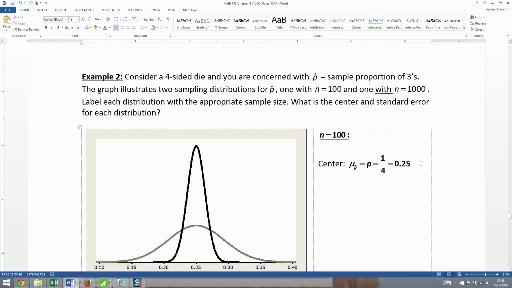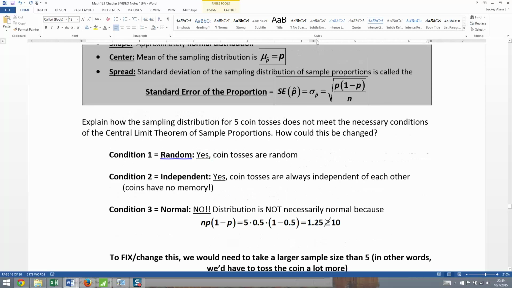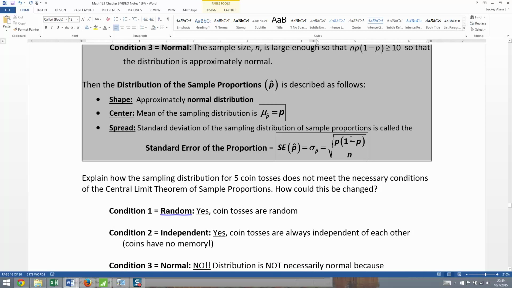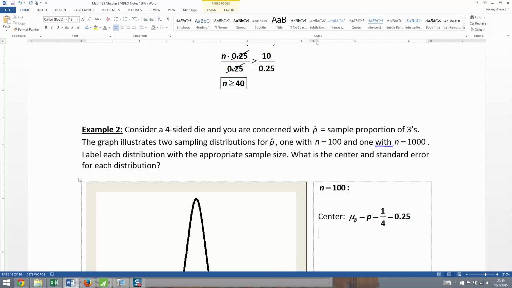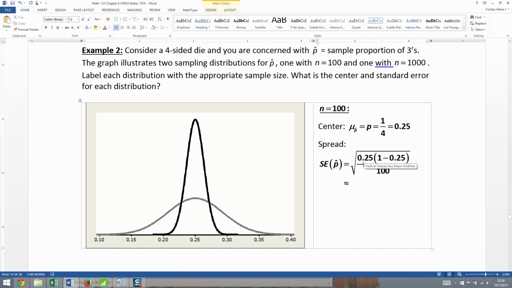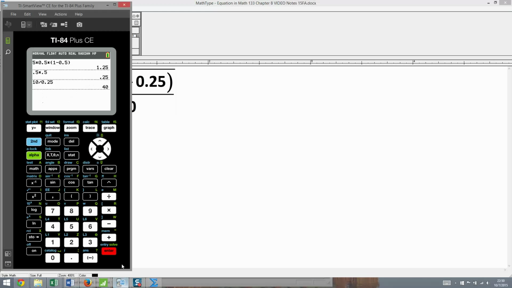Okay, so now that's the center. The standard error is your spread. So we have to write that formula, which is the big sigma p hat equals the square root of p times 1 minus p over n. Let me type that up one second. There we have it. So the standard error of the p hat is the square root of 0.25 times 1 minus 0.25 over 100. All right, well, that's going to be kind of complicated. Let's see here.